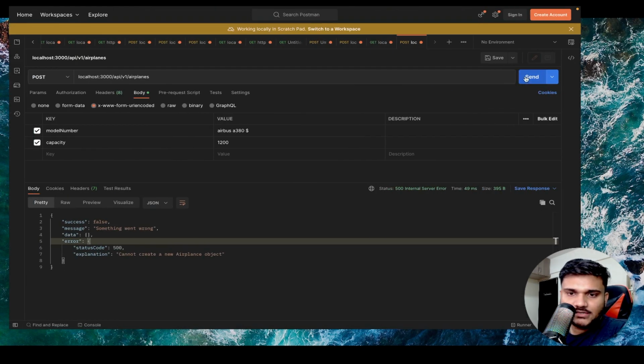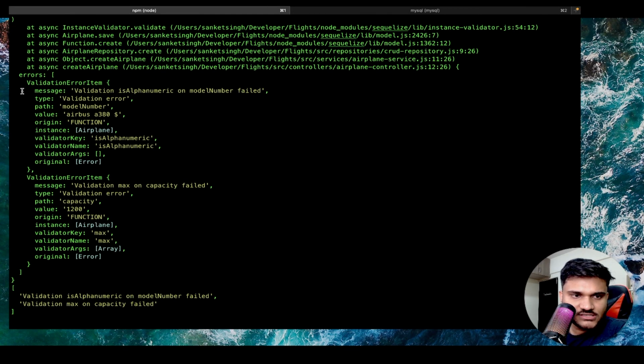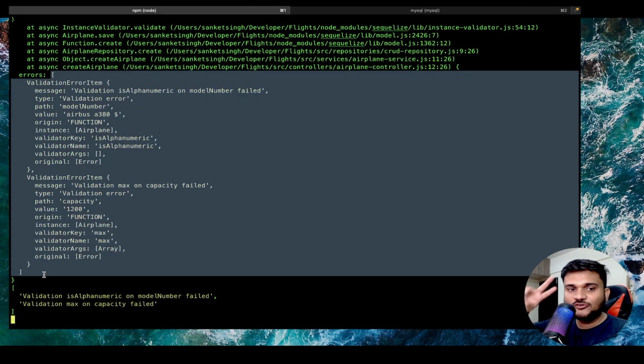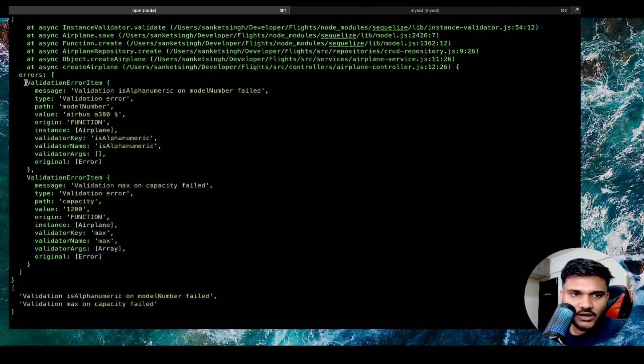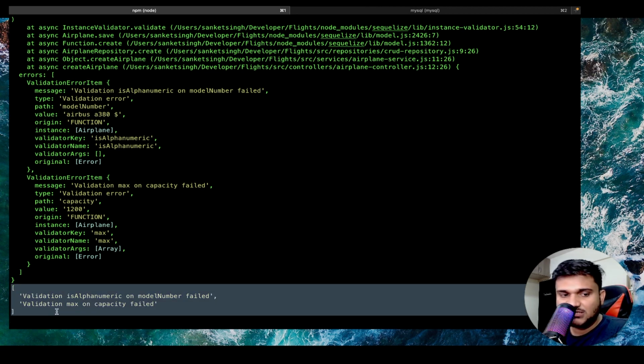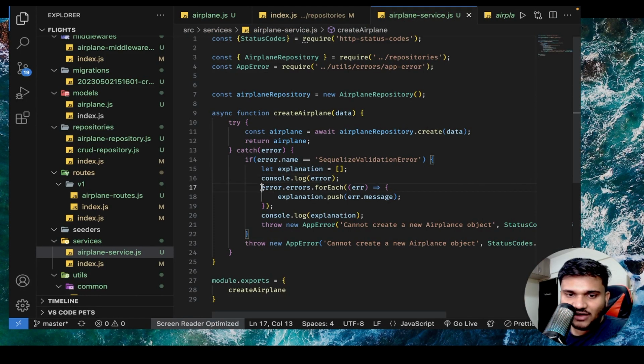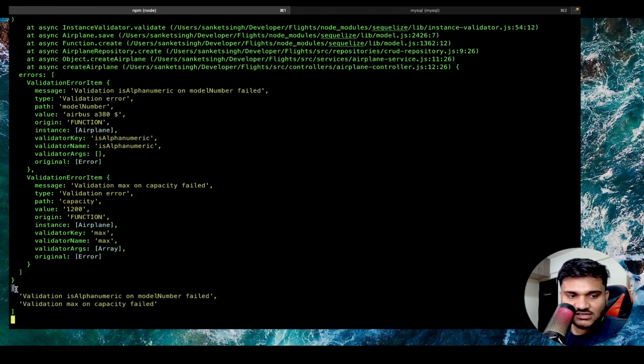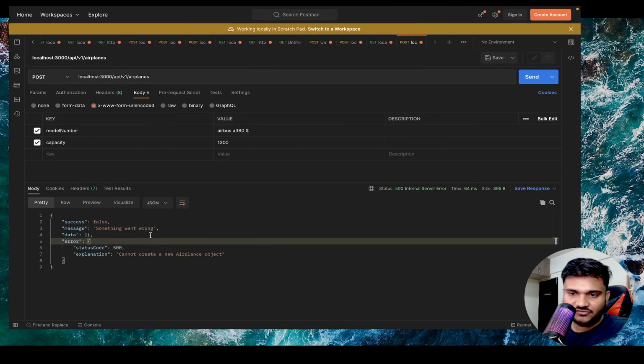Okay, and send it. You can see now in this errors array, we have two validation error objects. One is alphanumeric and one is this. And technically, you can see there is a value property showing what you actually sent that didn't work. You can even send that, saying this is the reason why things are not working. But for the timing, even just the message is very verbose that you can directly use, right? So just think about it. Now we have a very plain and clean array which is telling us all of the problematic stuff, right?